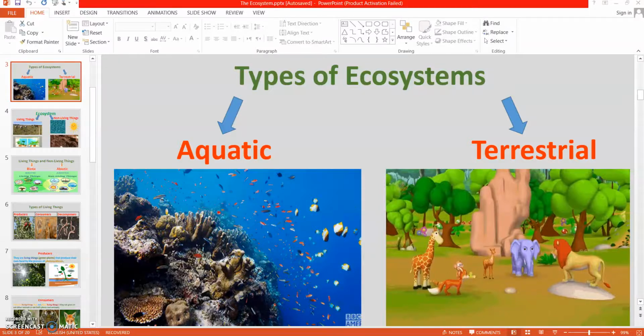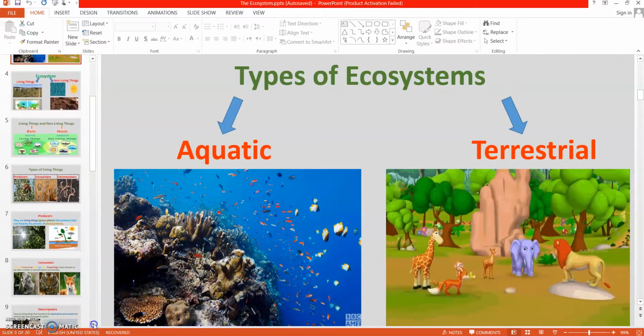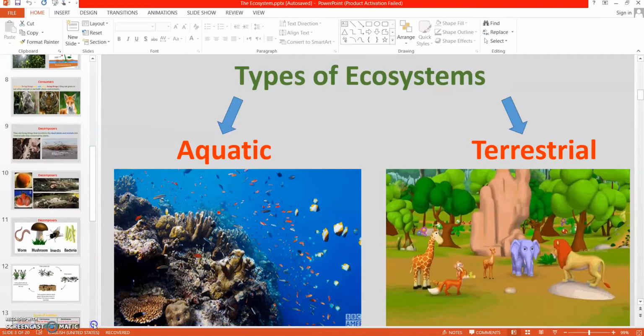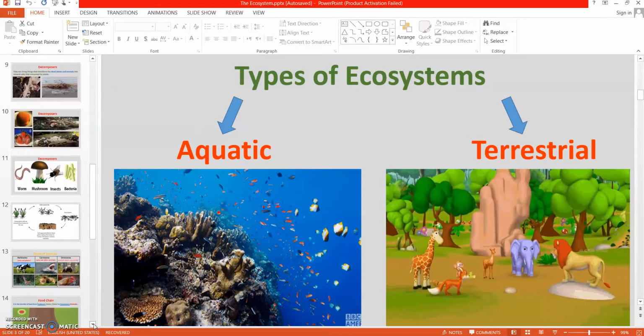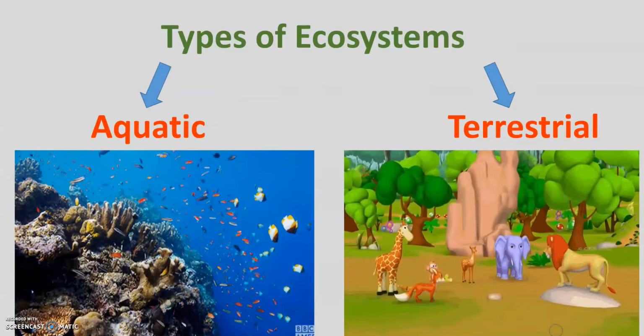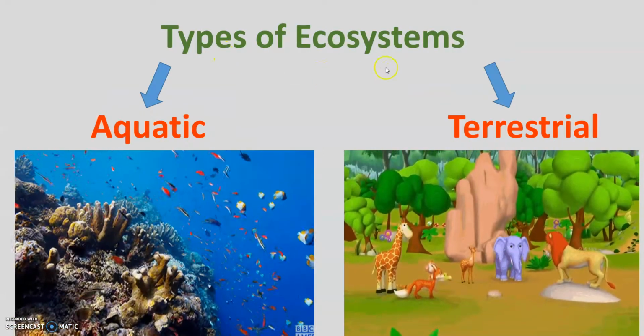In this video, we're going to continue talking about ecosystems, and we're going to discuss the biotic and abiotic types of living things, the decomposers, types of animals, and the food chain. Now let's begin.